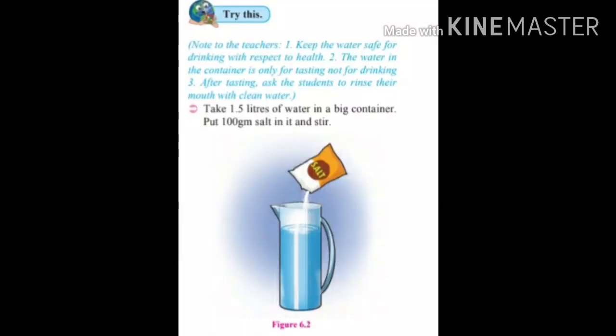Here is one experiment regarding the salinity of water. First you have to take 1.5 liters of water in a big container. Then put 100 grams of salt in it and stir. You can do this activity at home, but don't drink this water. You have to just taste it. It is just for tasting, not for drinking. Just take a taste and then rinse your mouth with clean water.